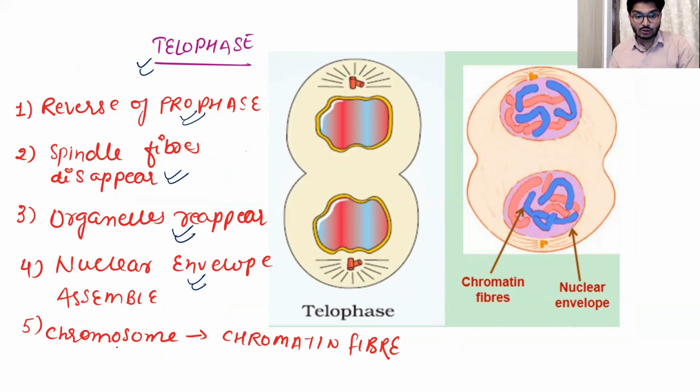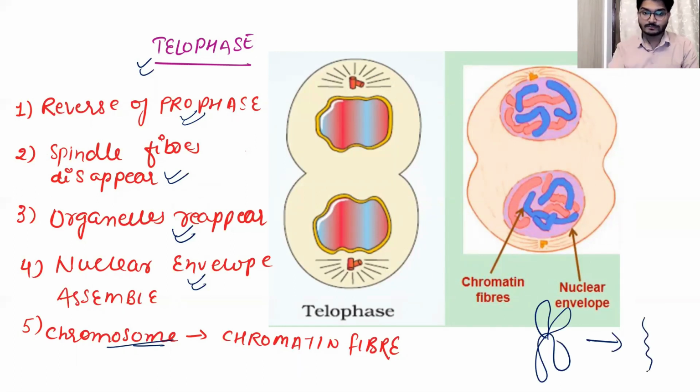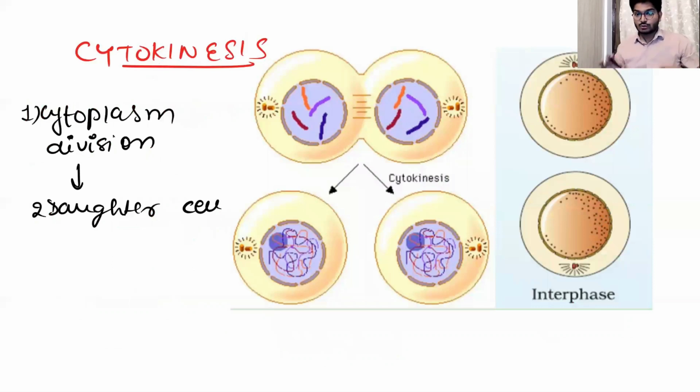Okay, and then the chromosome, which was in this form, is going to get converted into chromatin fiber. Okay, fine. So we just completed the karyokinesis, where the nucleus got divided. Now it's our turn to discuss the cytokinesis, where the cytoplasm is going to divide. So cytoplasm can be divided in two forms, right?